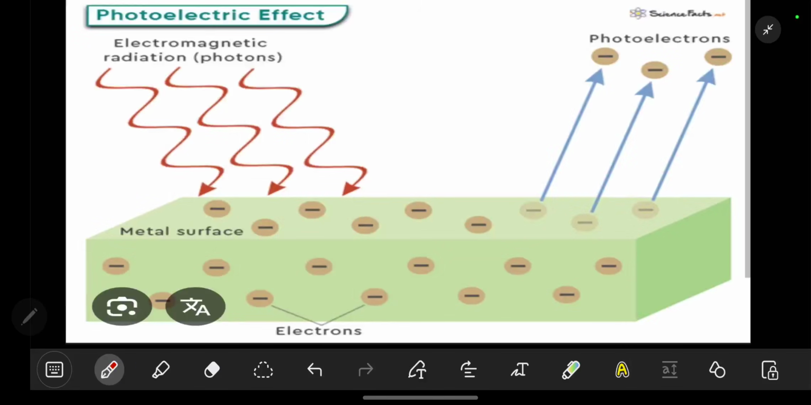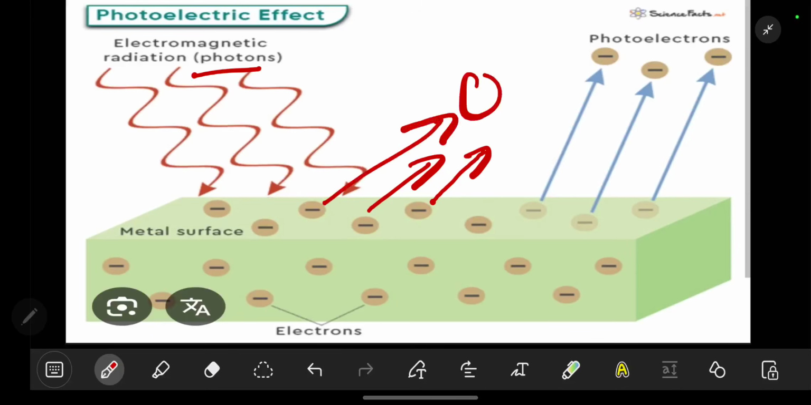Light is made up of small particles which we call photons. When photons hit the surface of a metal, they are able to eject electrons. That is the behavior of a particle. It is able to displace other particles in order to eject electrons like that. So that is what we call the photoelectric effect.